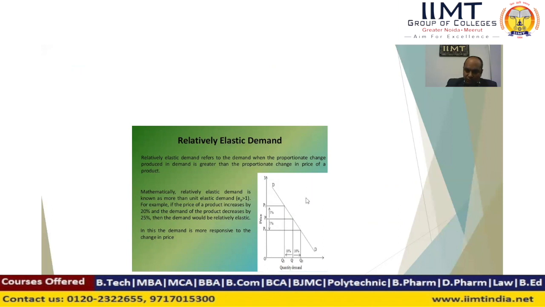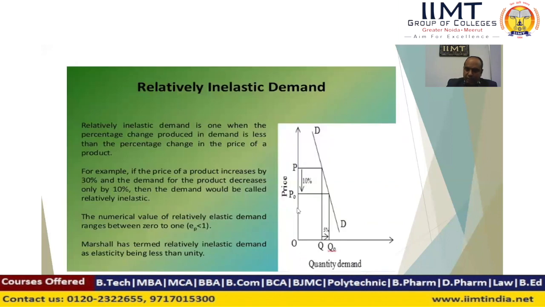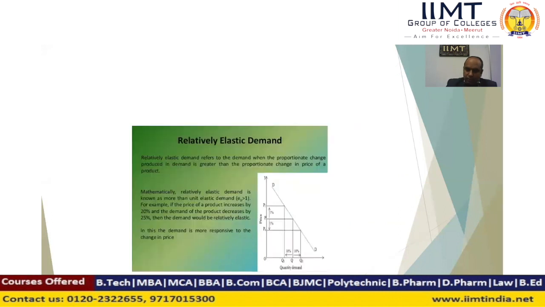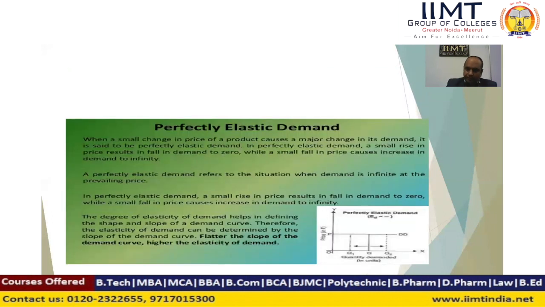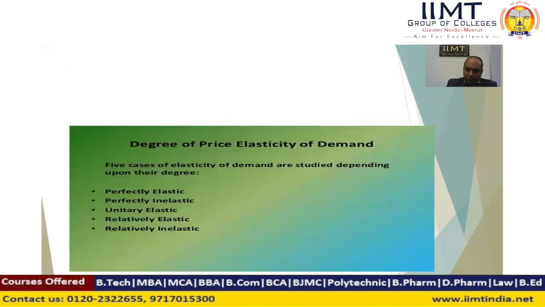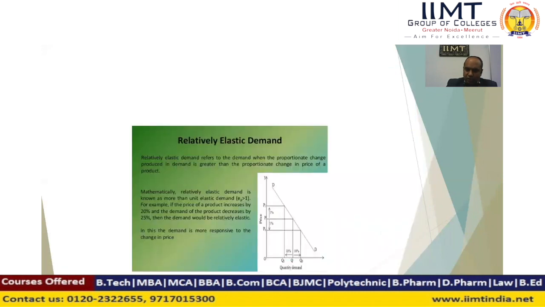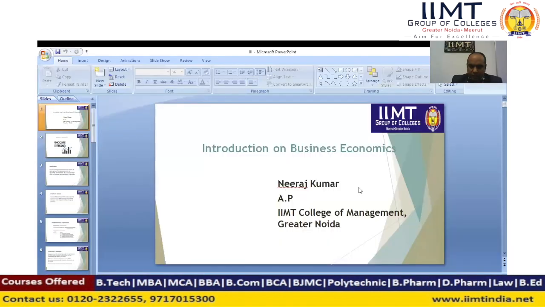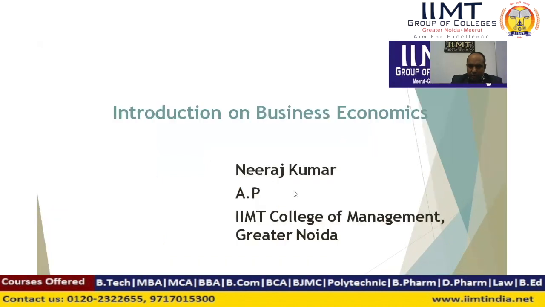That type of situation is found in luxury items, and less elasticity is found in necessary items. These are the 5 most important types or degrees of elasticity of demand. The second type of elasticity of demand is the income elasticity of demand, and the third type is the cross elasticity of demand.